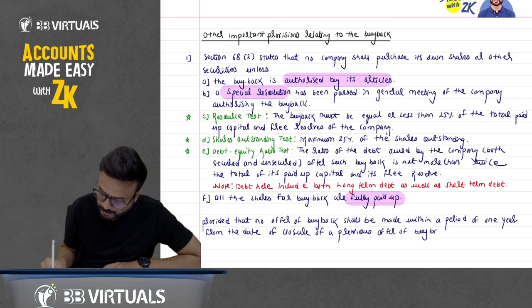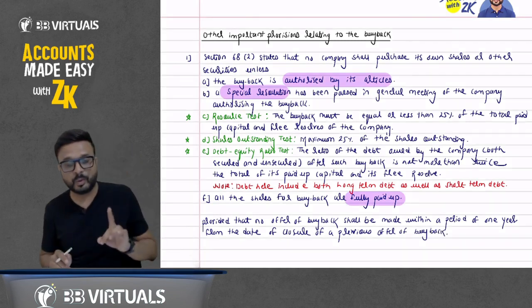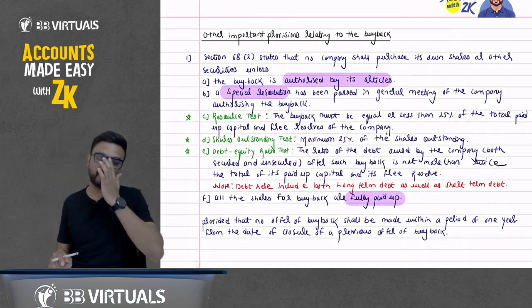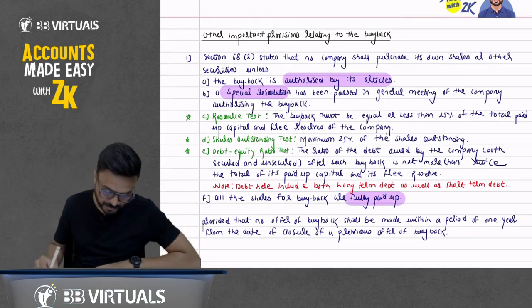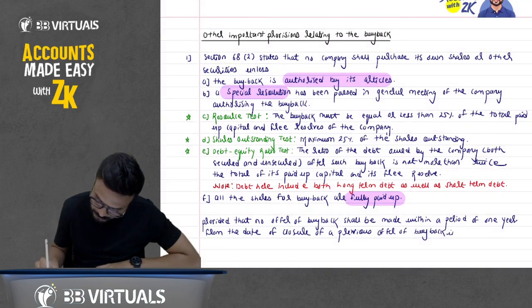It means that in 1 year we can do only buyback one time. In 1 year we can do buyback only at one time. Buyback, if any.